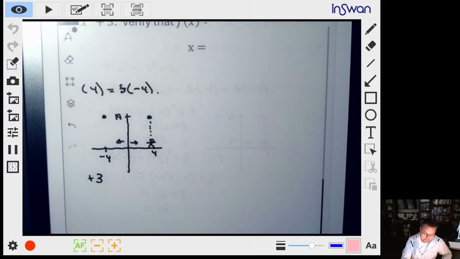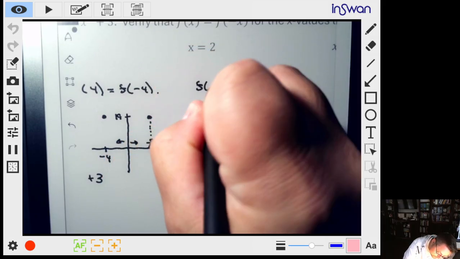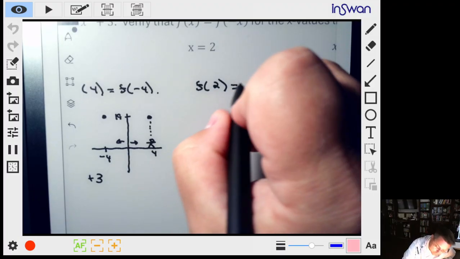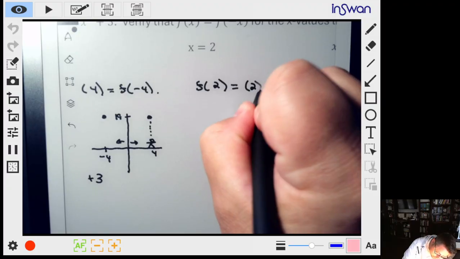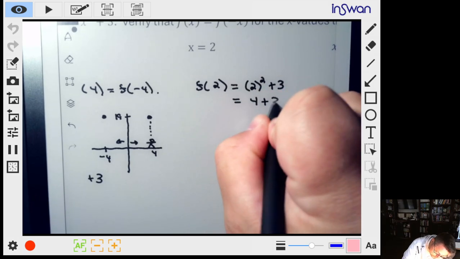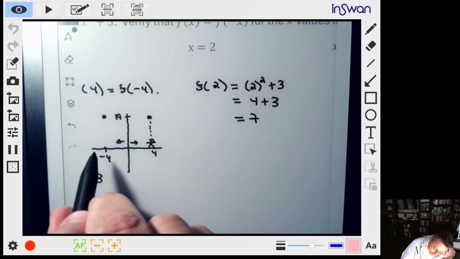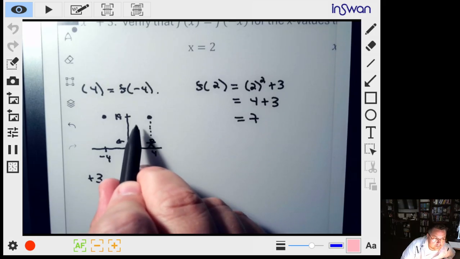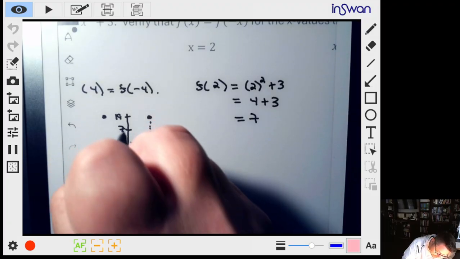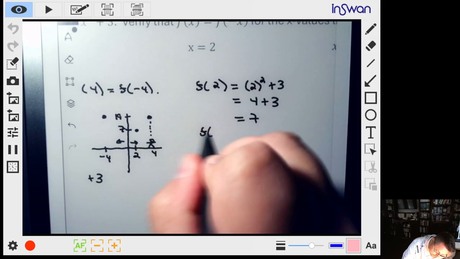So let's try some other points. Let's try 2. Again, we'll figure out what is f of 2, and then we'll figure out what is f of negative 2. So f of 2 is going to be 2 squared plus 3. That's 4 plus 3. That's 7. So again, if our little person walks over to 2, they look up and at a height of 7. So here's 2. Here's 7, not to scale. They look up, sure enough. There's the height of 7.